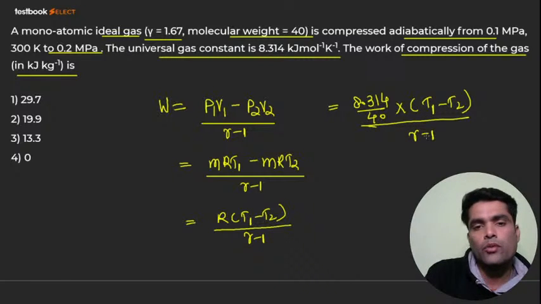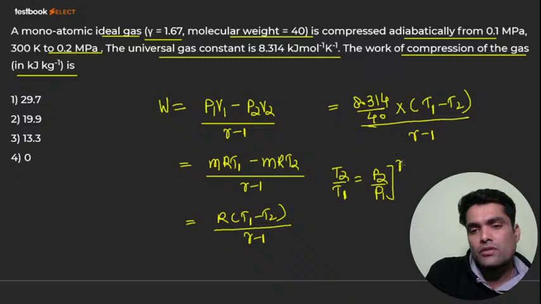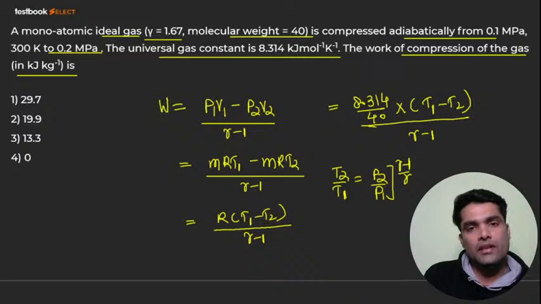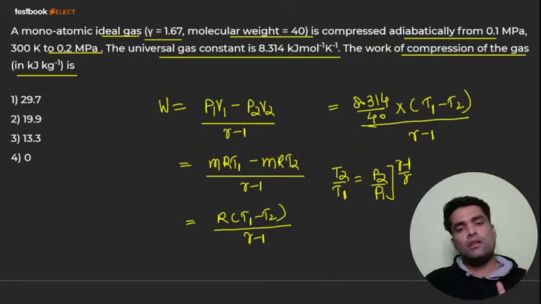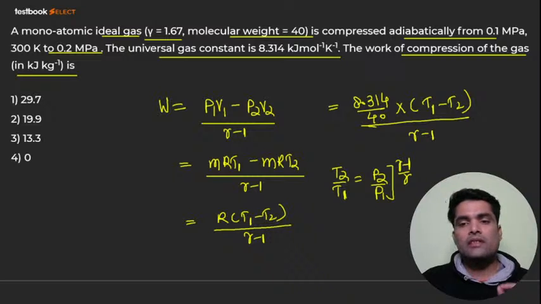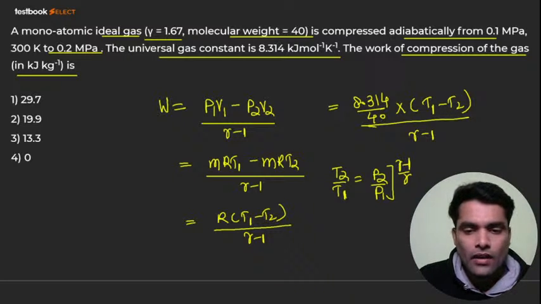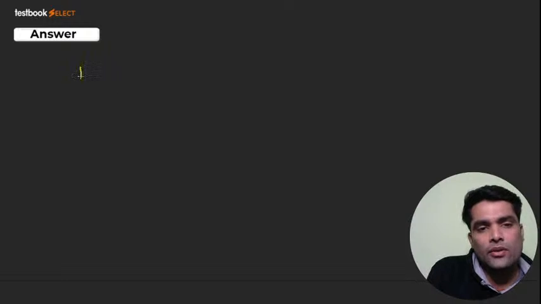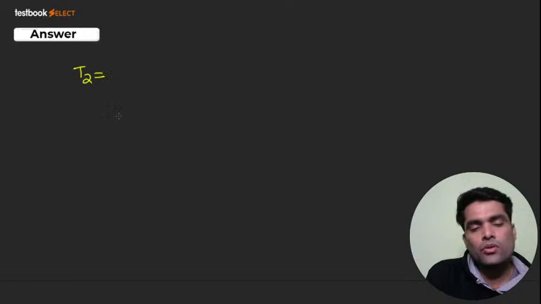That is 0.4 for gamma minus 1. But before that, you have to calculate T2. It is an adiabatic process, so you can write T2 by T1 is equal to P2 by P1 raised to power gamma minus 1 upon gamma. Am I right? I hope everybody is getting it. This is a formula, right? Now, my dear, listen to me. If you do this, then you'll get T2 directly because you know P2 by P1.